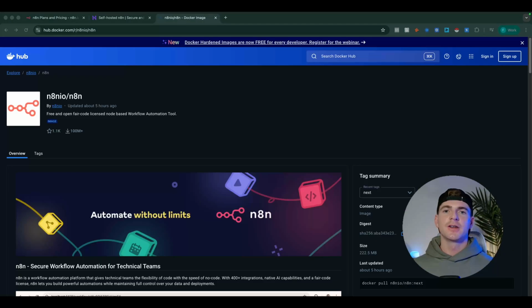The final type of hosting is local hosting, and that is when you are the server. Whether that's your computer or a server that you own, you're running your own n8n instance on your own server. The main benefit of this is data control. You're controlling the data that's flowing in and out of there, and this is especially important if you're dealing with sensitive data, then this is definitely the way to go. The downside is this is a little bit more technical again to set up. So for beginners, I would definitely recommend steering clear of local hosting and going with either the cloud version or self-hosted.